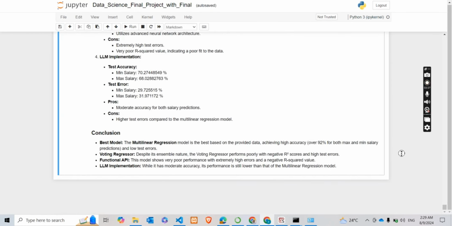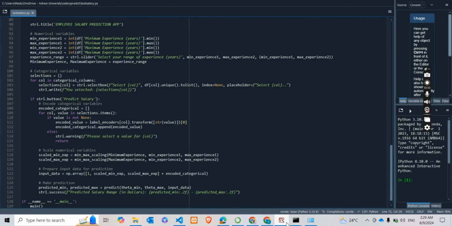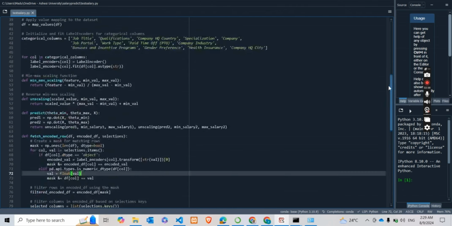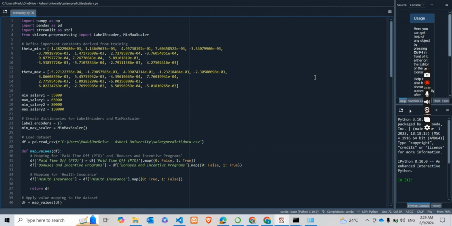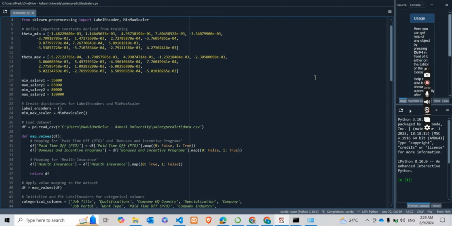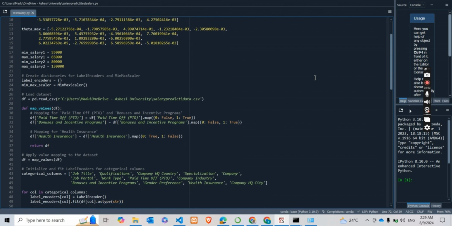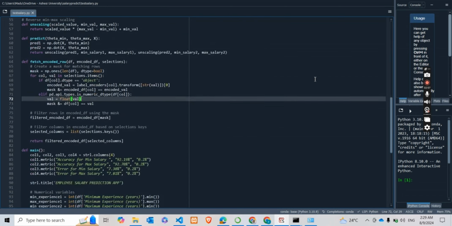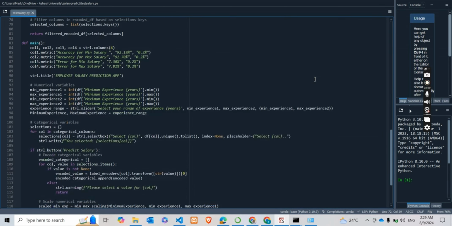So now we went into a deployment of the linear regression. What better way to showcase all our hard work than deploying our model? In our deployment, one of the good things we did was to use the label encoder. Using the label encoder, we were able to transform all categorical features into numerical values in order for them to be predicted. Also, using the results from the theta mean and the theta max from the multiple regression, we were able to make a more informed decision on our model.